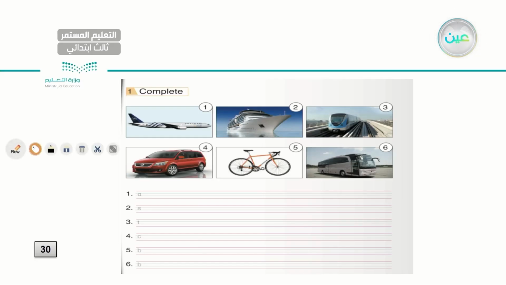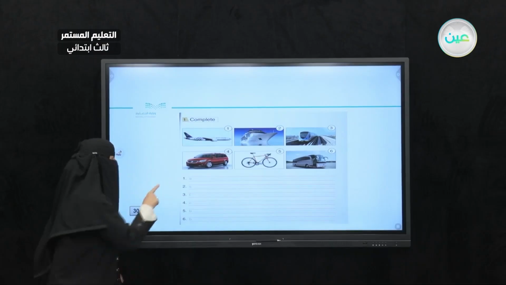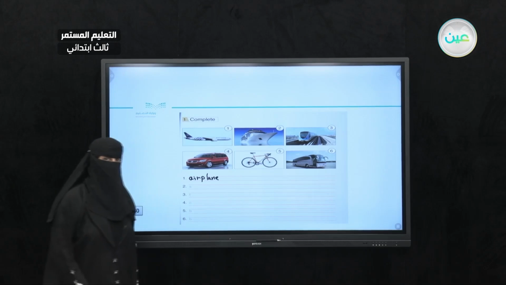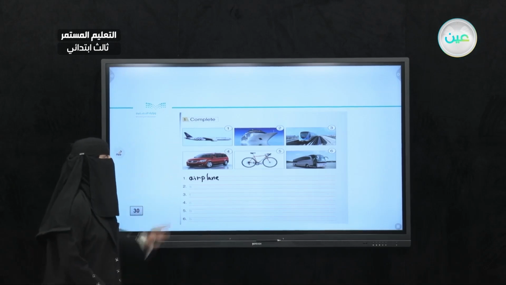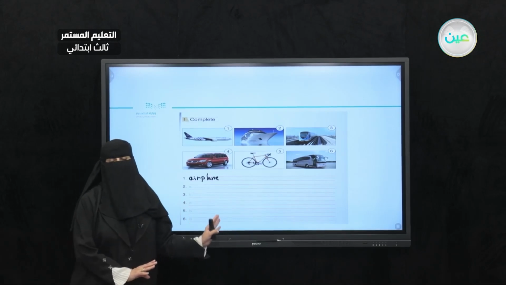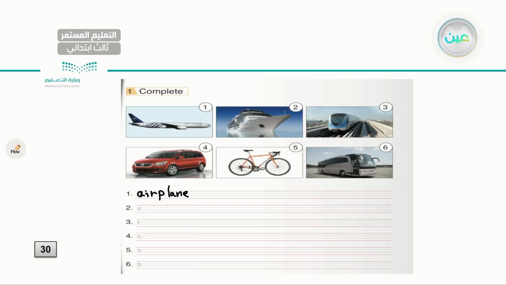Okay, so let's start with the first one for example. The first one, I have letter A. I will rewrite it, okay? And then, what do you think the word will be? Number 1, I have an airplane. I know you can do much better with your beautiful handwriting. So number 1, I have an airplane. How about number 2? I already have letter S. So what do you think? Here I have a ship. Very good. I have a ship.